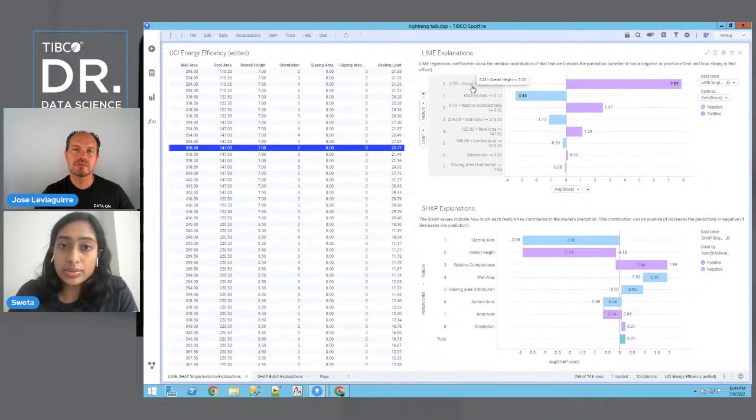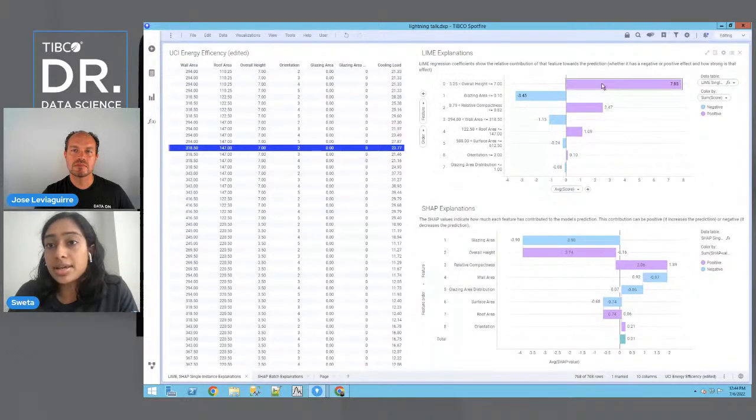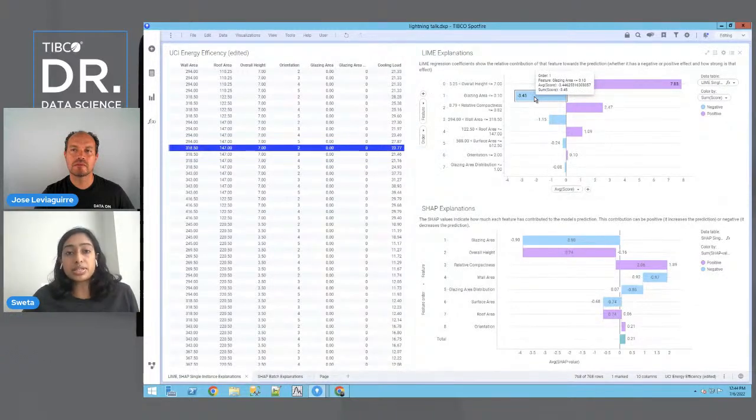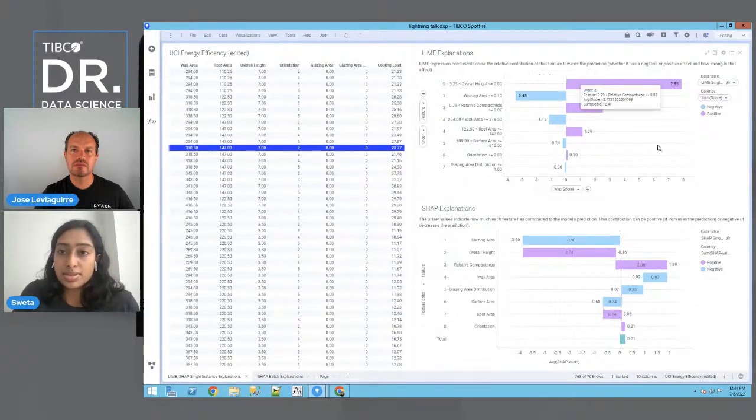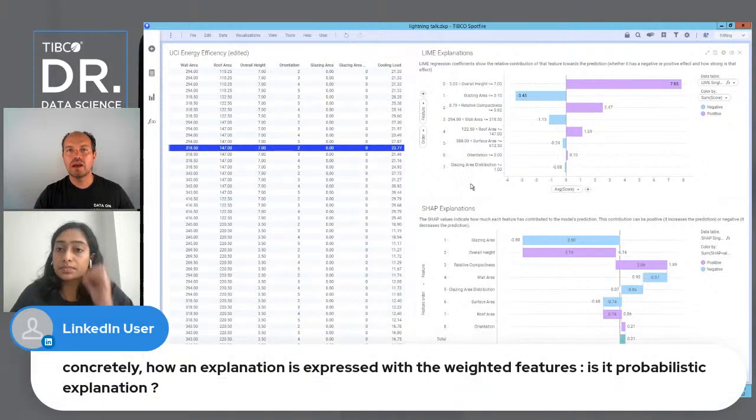So here we say that overall height, when it's in this discretized category of between 5.25 to 7, tends to increase the predictor. It tends to increase cooling load. On the other hand, for this one prediction, glazing area tends to decrease cooling load. So this is what these different values are telling us, how any one feature is increasing or decreasing the predictor for this prediction.